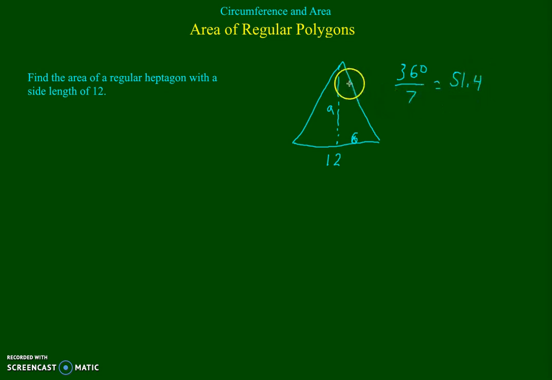51.4, and this angle then is this divided by 2, which is about 25.7. Now, this is really crucial. You cannot use these numbers. You must take this value and store it in your calculator. And I'm going to put this in C for central angle, just to have a value to put it in. You can write down whatever you want, but that's the number I'm going to use to refer to this angle. I'm not going to use the 25.7 because my answers would all be way off, because this number has a great number of decimal points after it.